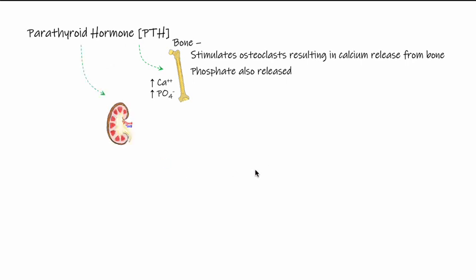Parathyroid hormone also acts on the kidney. And on the kidney, what it does is it helps to increase the reabsorption of calcium. So when we increase the plasma calcium, more calcium is going to be filtered by the kidney. But parathyroid hormone doesn't let that get excreted. It actually causes changes within the kidney that increases the reabsorption.